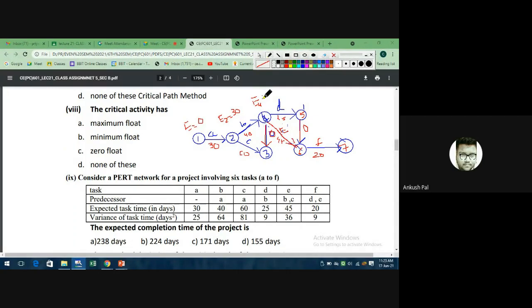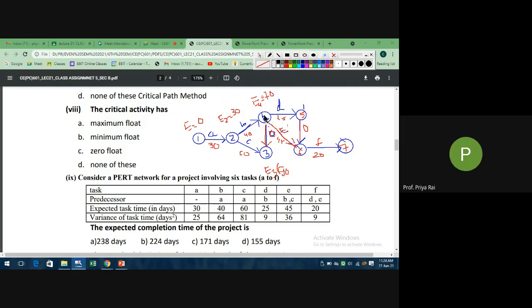70. Ma'am, option B is the right answer. Option B, so we will check. See, E4 is your 30, E2 plus 40, 70. Now we will go to E3. Now tell me what is E3? Two arrowheads, that is from 2 and 4. So from 2 it is coming how much? 30 plus 60 is how much? 90.